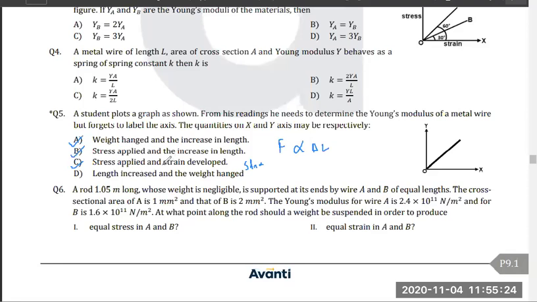Stress is directly proportional to change in length. This is also correct. Length increased and weight hanged. Now the last one, D, is also correct. So A, B, C and D are all correct. Can you see that all four are correct? Yes, right everyone. Now, do you think that this was a difficult problem? No, right? Now, question number 6, everyone.